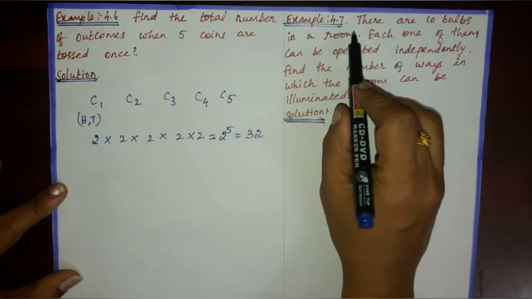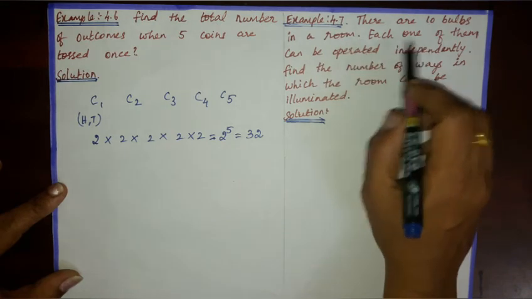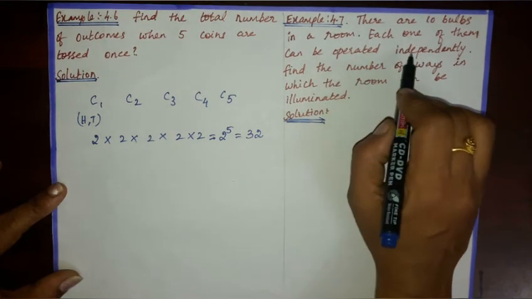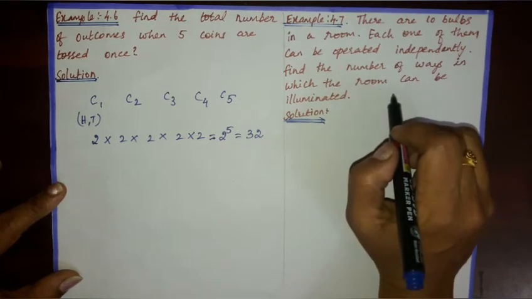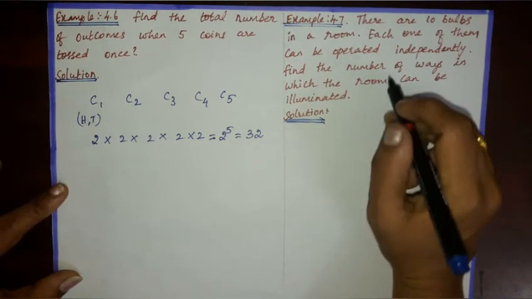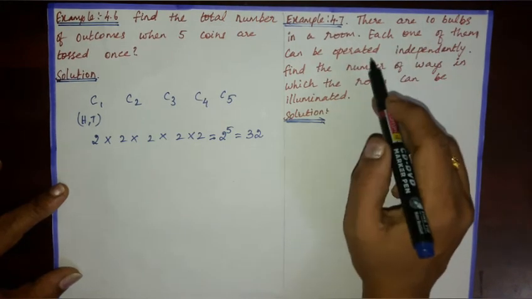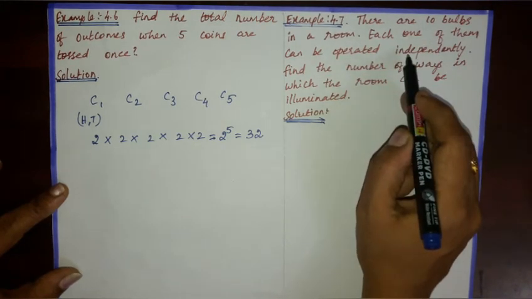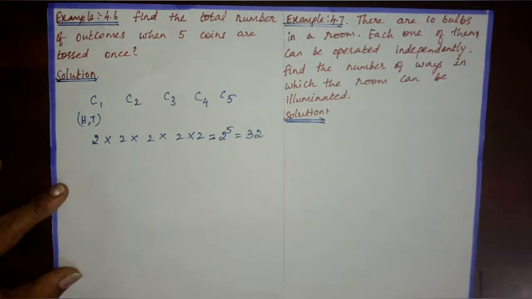Example 4.7. There are 10 bulbs in a room. Each one of them can be operated independently. Find the number of ways in which the room can be illuminated. Each of the 10 bulbs being operated independently means that each bulb can be operated in 2 ways.